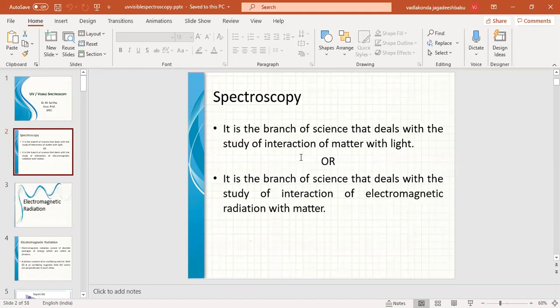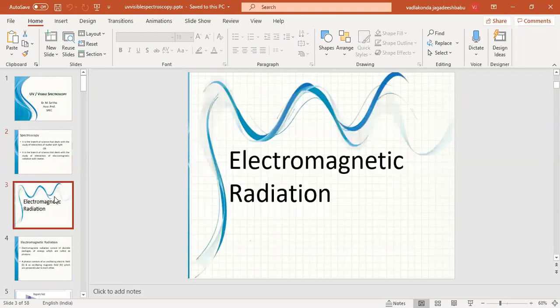Based on the energy of the electromagnetic radiation, changes are going to occur in the matter. So which kind of interaction will give which kind of changes in the matter, that we are going to discuss under spectroscopy. That is, all kinds of interaction of electromagnetic radiation with matter are discussed under spectroscopy. So before going to that, what is meant by electromagnetic radiation?